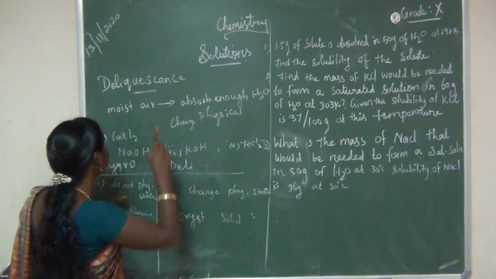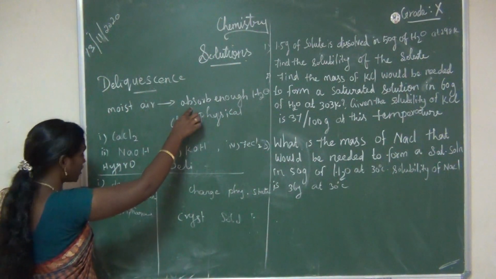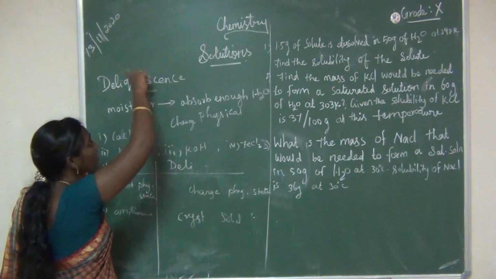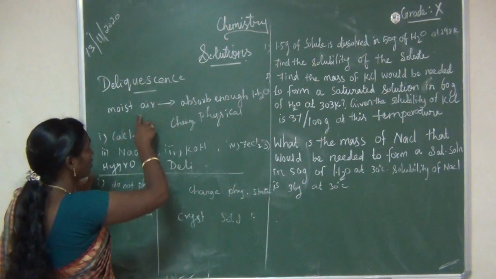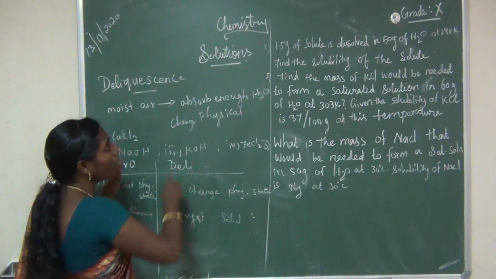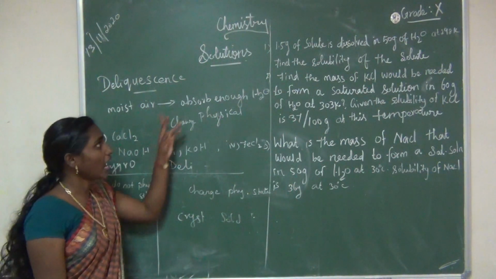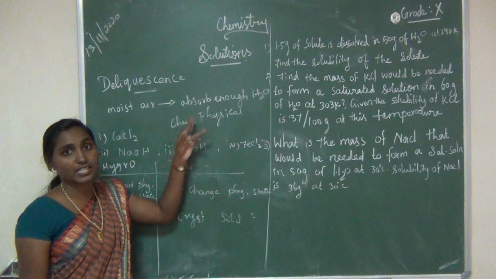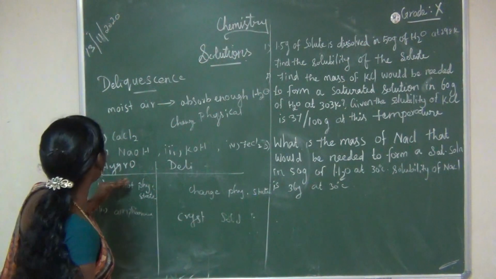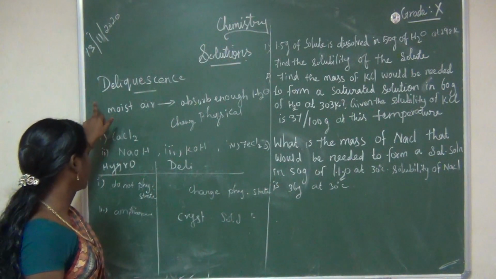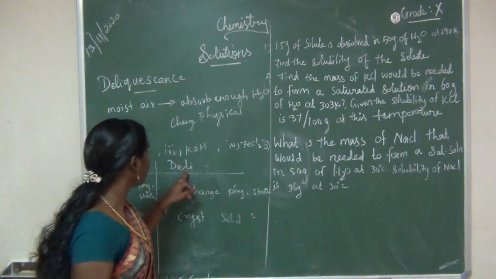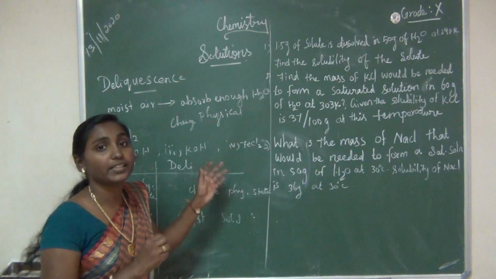One more point that we already discussed is actually the first point. What is the first point? When exposed to moist air, the hygroscopic substance absorbs moisture without changing its physical state, while the deliquescent substance absorbs enough water.